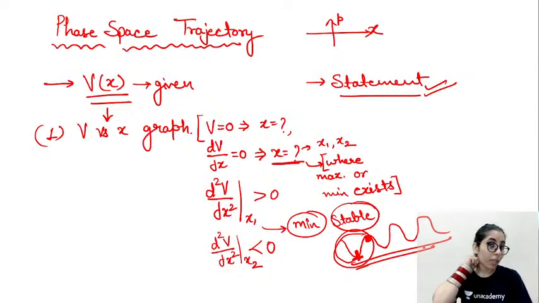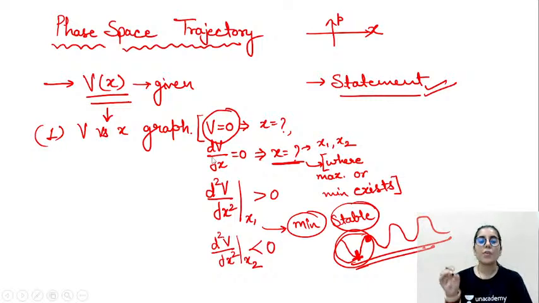We are talking about the stability analysis separately, and I will explain that to you, but this is the main point from the stability analysis section which we generally consider. Now let's talk about the next thing. Once you get these points where the potential is 0, mark them in the graph. Once you know the equilibrium points, mark them in the graph. A small dot you can just make there, so that you will get to know the points where the maxima, minima are existing.